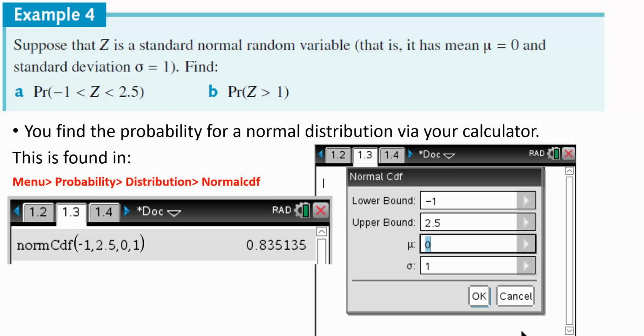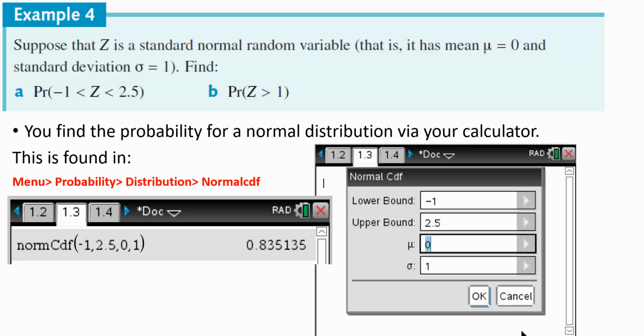How do we feel? Does it kind of make sense? Actually, before we find one that's not a Z value, what about the probability of Z greater than 1? That's what I want you to do. Let's have a think about this one. Greater than 1 just means this.